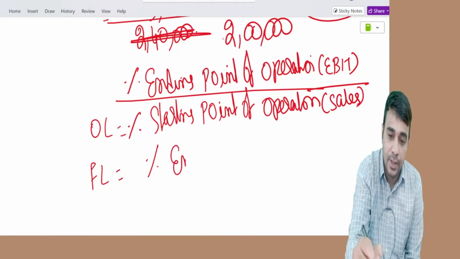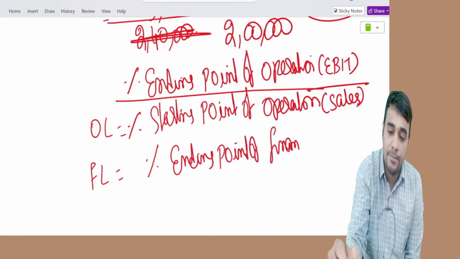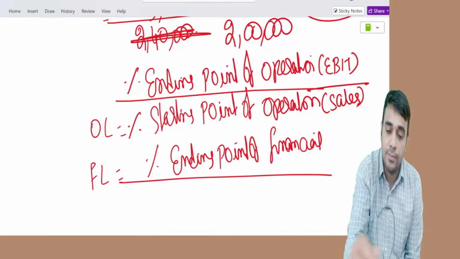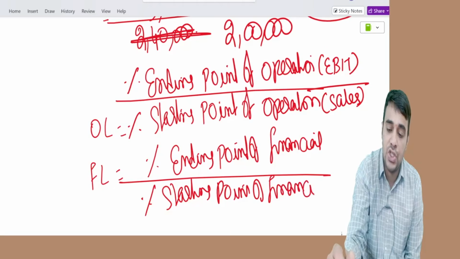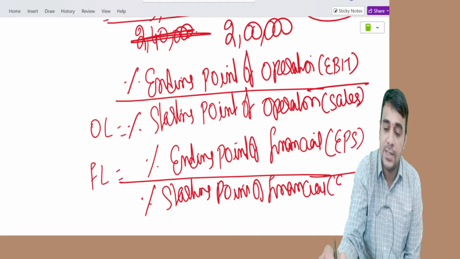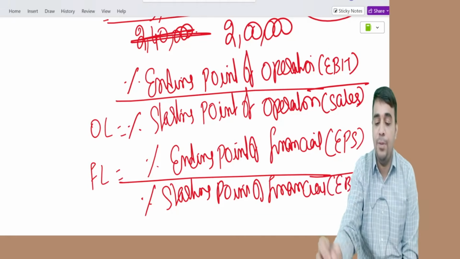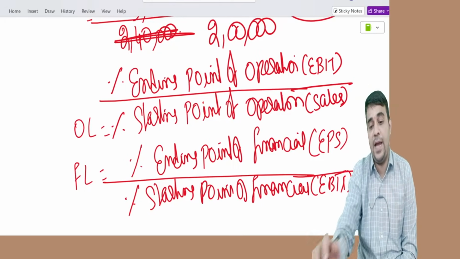Financial leverage: the starting point of financial and the ending point of financial. Finances end with EPS and start with EBIT. Before EBIT, I'm not bothered about what happens in financial management.